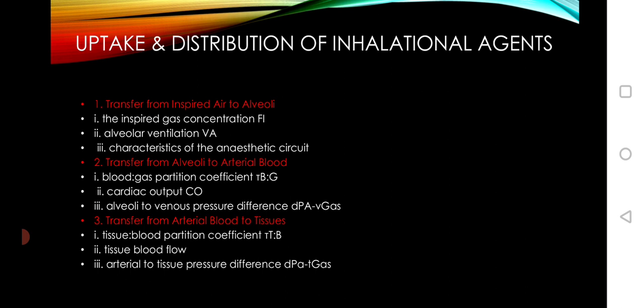Uptake and distribution of inhalation agents. Transfer from inspired air to alveoli depends upon the inspired gas concentration, alveolar ventilation, and characteristics of the anesthesia circuit. Transfer from alveoli to arterial blood depends upon blood gas partition coefficient, cardiac output, and alveolar to venous pressure difference. Transfer from blood to tissues depends on tissue blood partition coefficient, tissue blood flow, and arterial to tissue pressure difference.